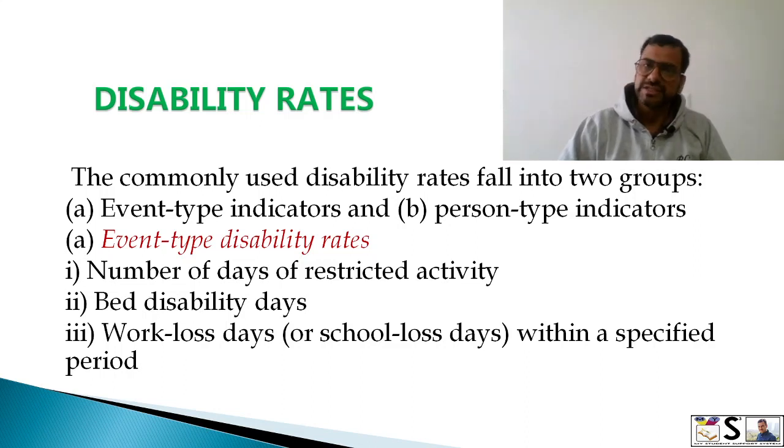Now disability rate. The commonly used disability rates fall into two groups: event type indicator and person type indicator or rate. Event type disability rate may be the number of days of restricted activities, bed disability days, and work loss days within a specific period.